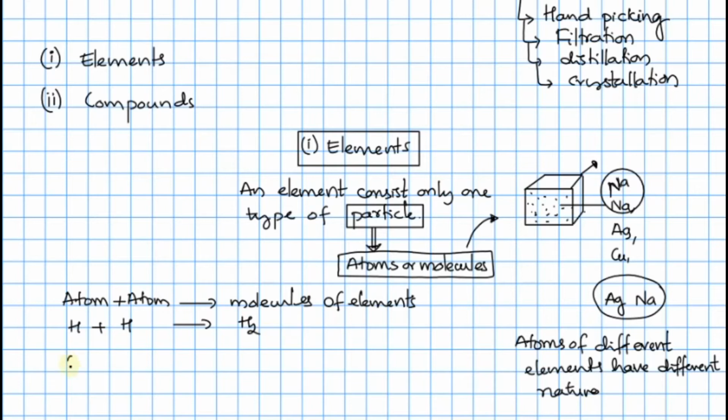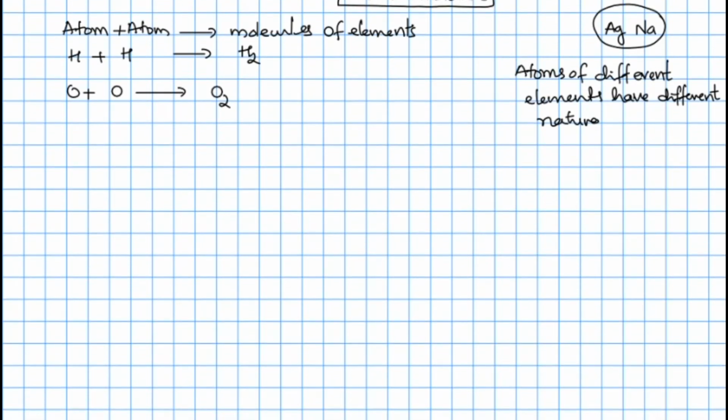If I take an oxygen atom combining with another oxygen atom, it forms an oxygen molecule of the element. So oxygen, nitrogen and hydrogen consist of molecules in which the atoms combine to give the respective molecules of elements. So any same type of atoms combine and form the molecule of that particular element. Now come to the second one, that is compounds.